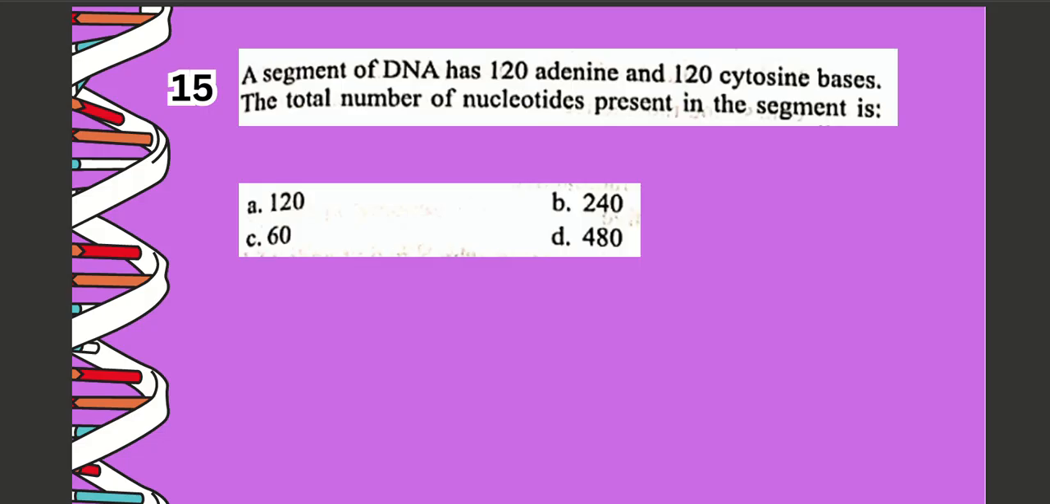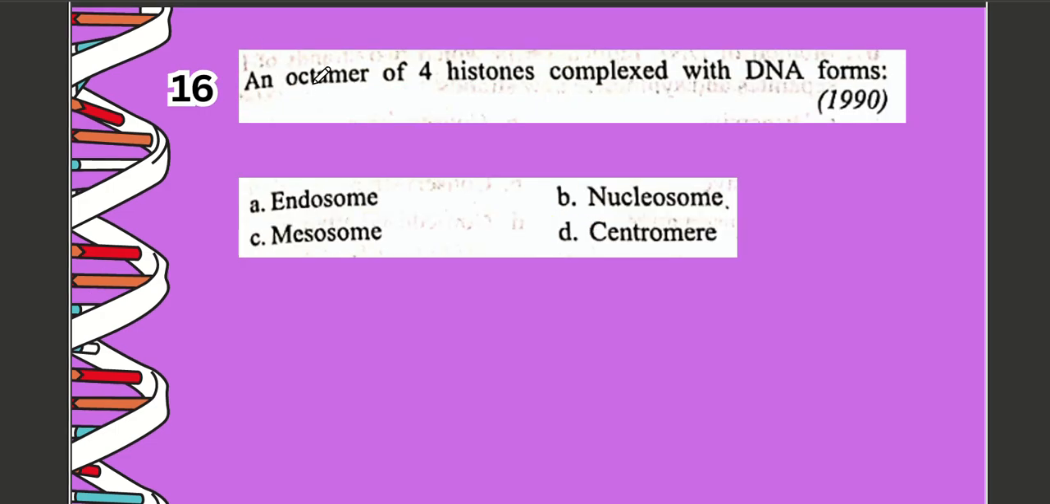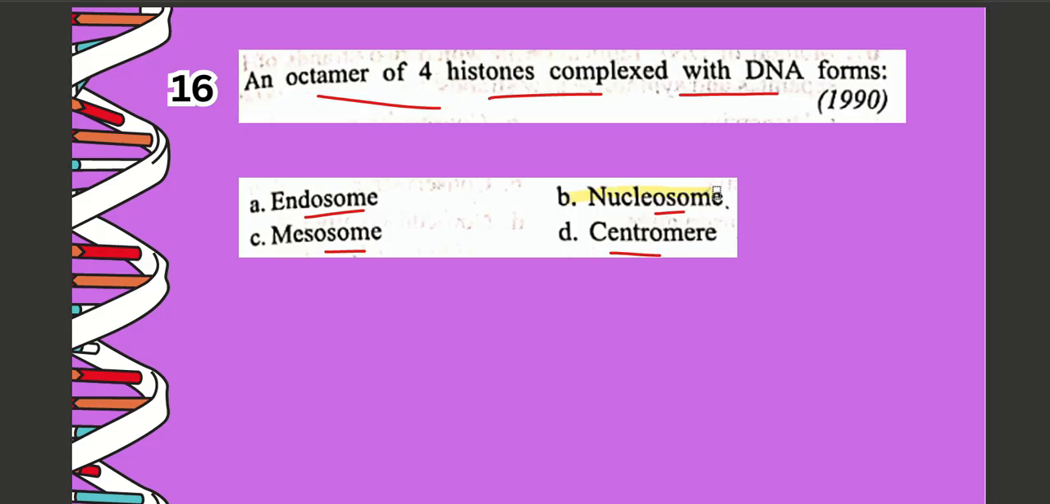Next question, question number 15. A segment of DNA has 120 adenine and 120 cytosine bases. The total number of nucleotides present in the segment is A 120, B 240, C 60, D 480. The correct option is option number D, which is 480. Next question, question number 16. An octamer of 4 histone complex with DNA forms A endosome, B nucleosome, C mesosome, D centrosome. The correct option is option number B, which is nucleosome.